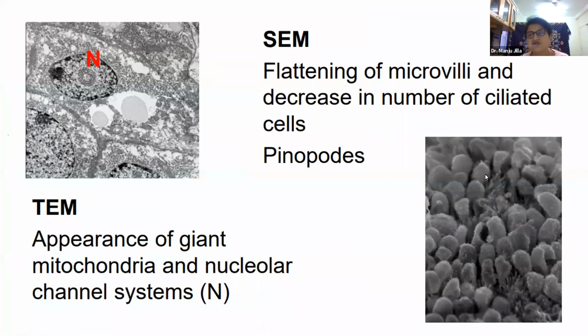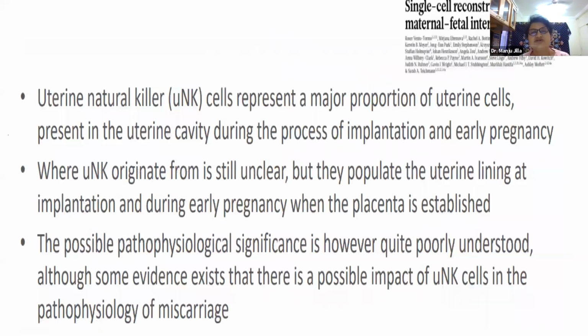This is a picture of pinopodes formed on day 7 or 8 of progesterone. Pinopodes are a sign that the endometrium is perfect, and if the embryo is genetically healthy, embryo implantation is going to occur. Now we see a huge population of natural killer cells in the stroma of the endometrium.